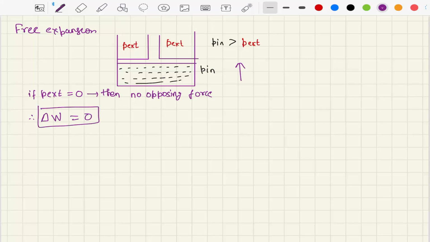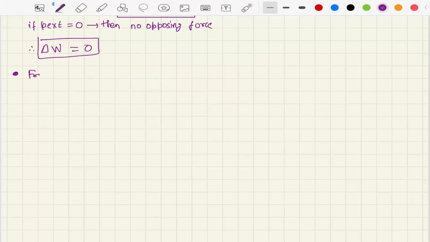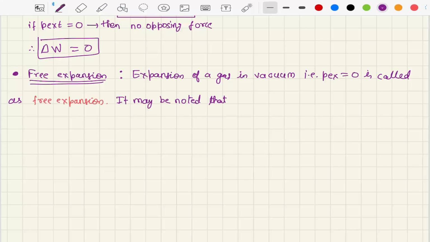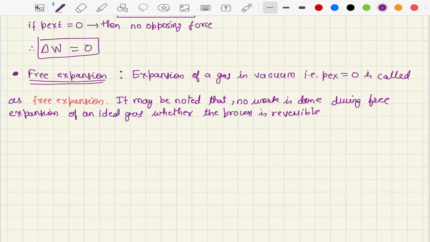because there is no external pressure upon which the gas has to work. So let us write this down. Free expansion, so expansion of a gas in vacuum, that is when P external is 0, is called free expansion. It may be noted that no work is done during free expansion of an ideal gas, whether the process is reversible or irreversible. So this is a very important thing which we have to remember.